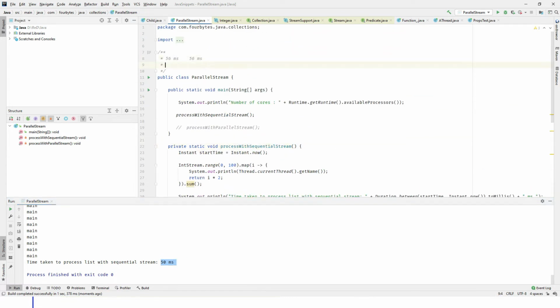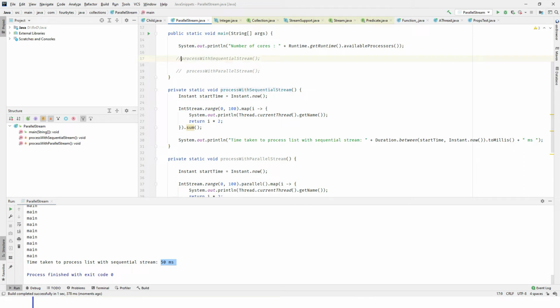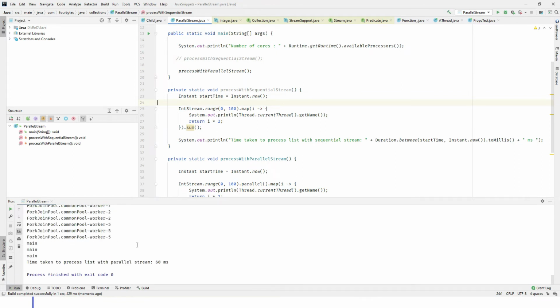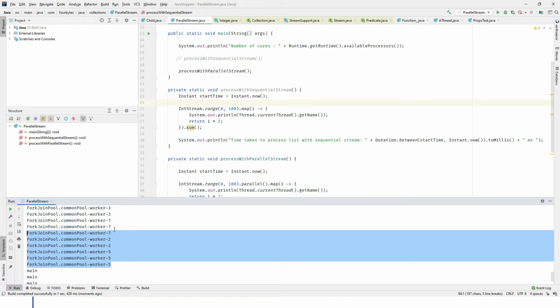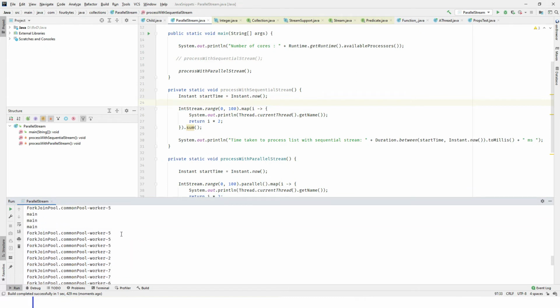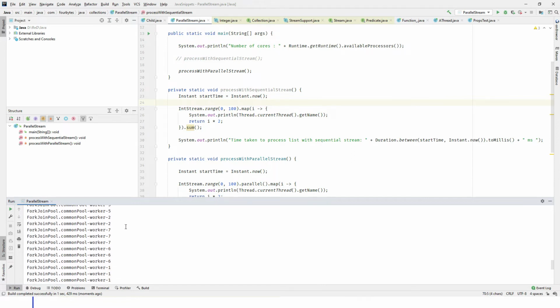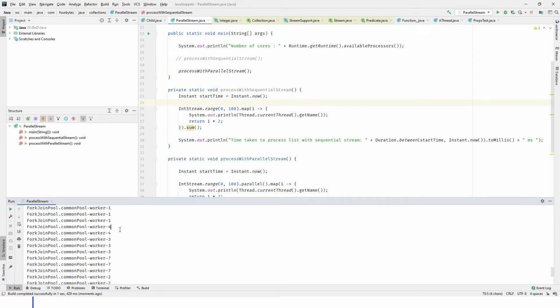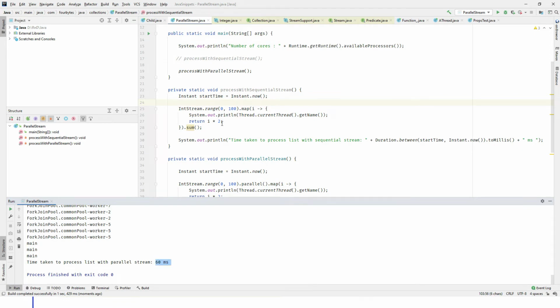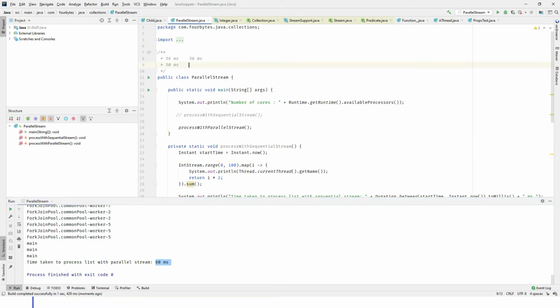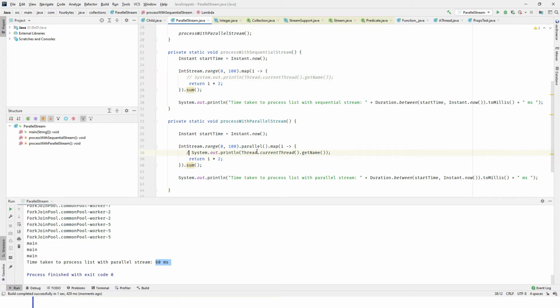Let me write that here. Now comment the sequential stream, go to ParallelStream, uncomment it, and run this. We can see a number of worker threads here: worker thread 2, 5, 7, 3. As I have an octa core machine, including main there are 8 threads running. By printing the thread name, you can see the number of threads processing the list of elements here. The time it took is 60 milliseconds. Let me comment this out to avoid the unnecessary logging.